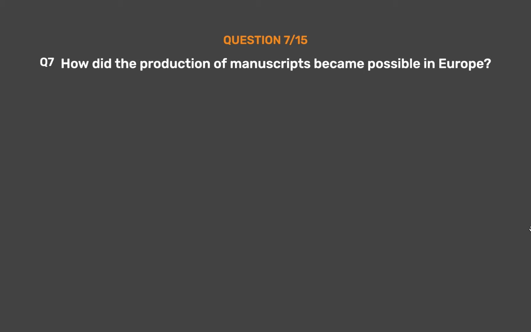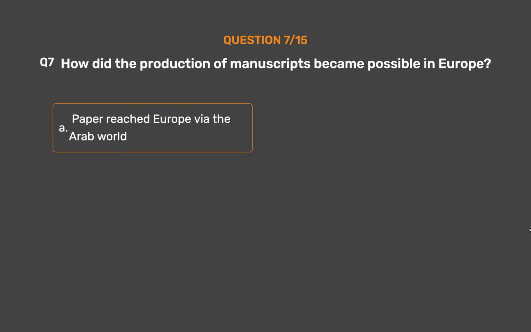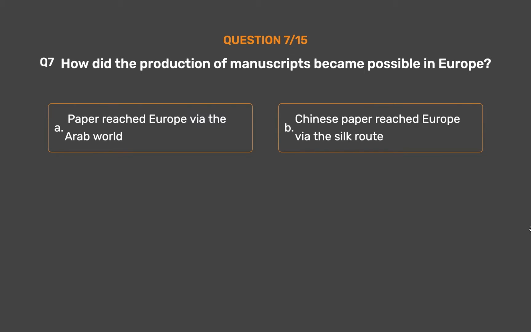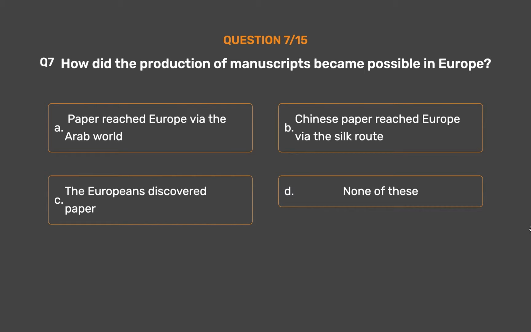Question number 7. How did the production of manuscripts become possible in Europe? Option A. Paper reached Europe via the Arab world. Option B. Chinese paper reached Europe via the Silk Route. Option C. The Europeans discovered paper. Option D. None of these.